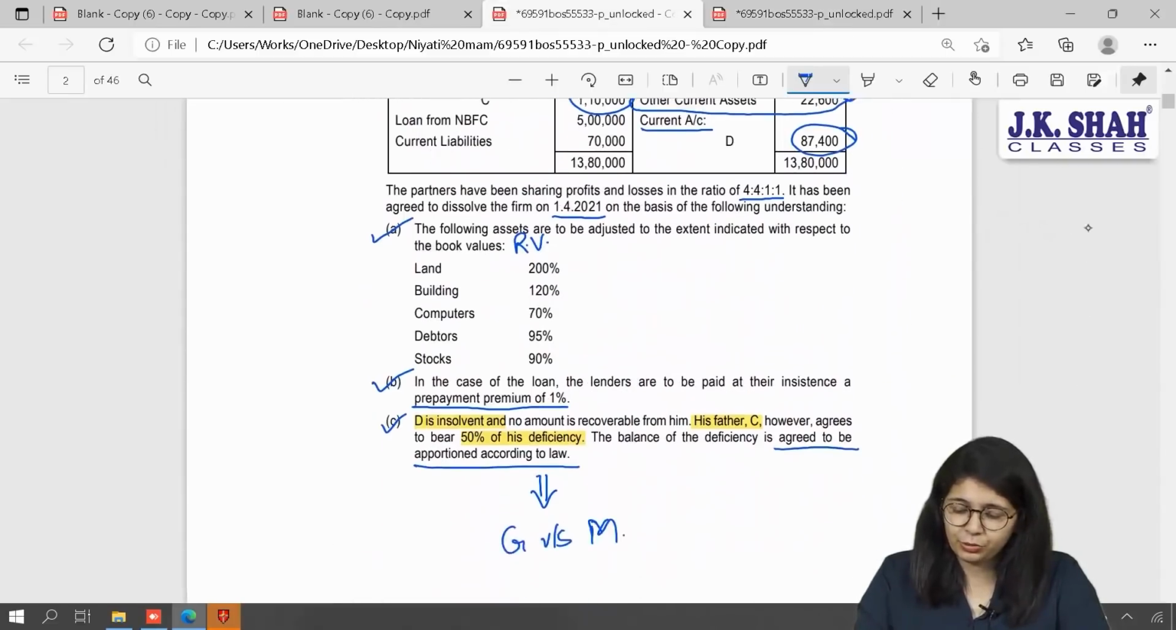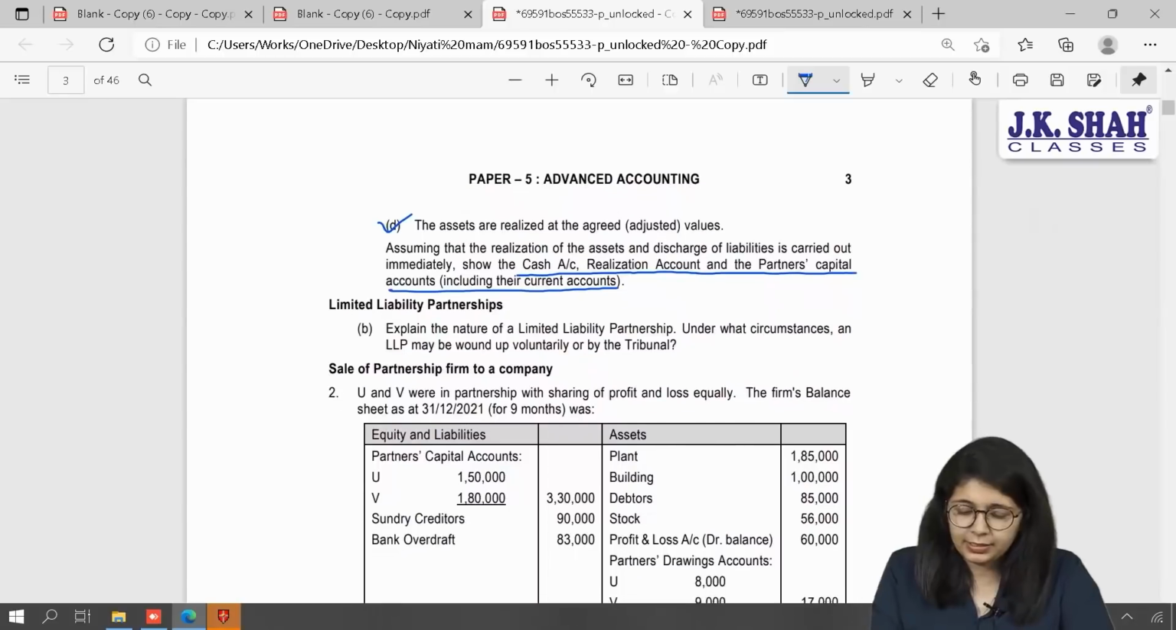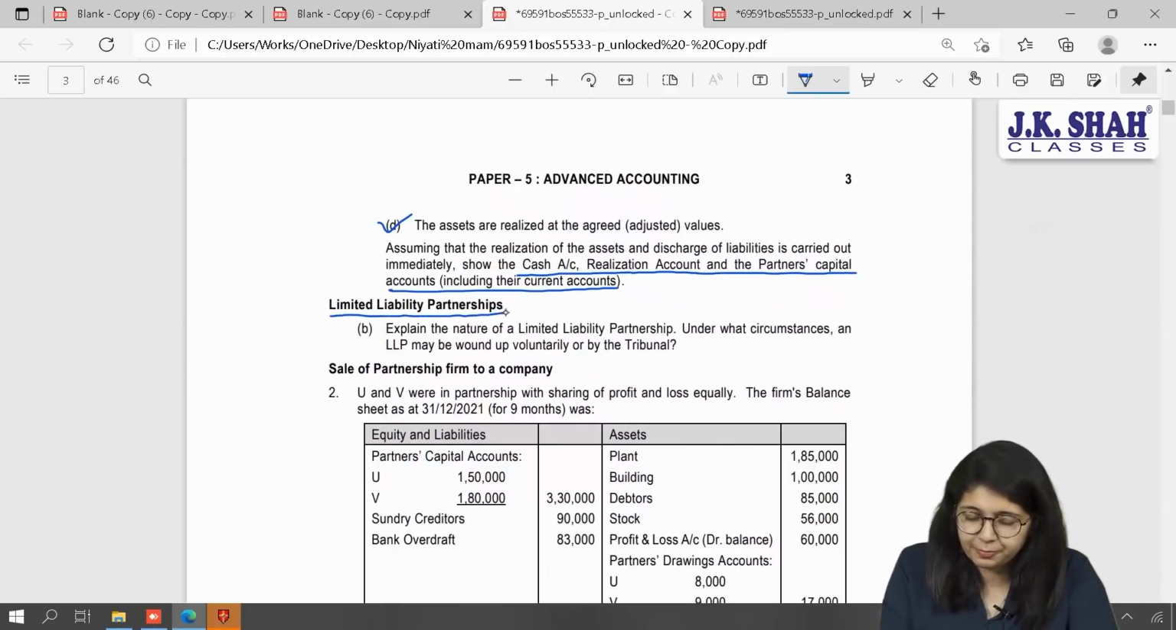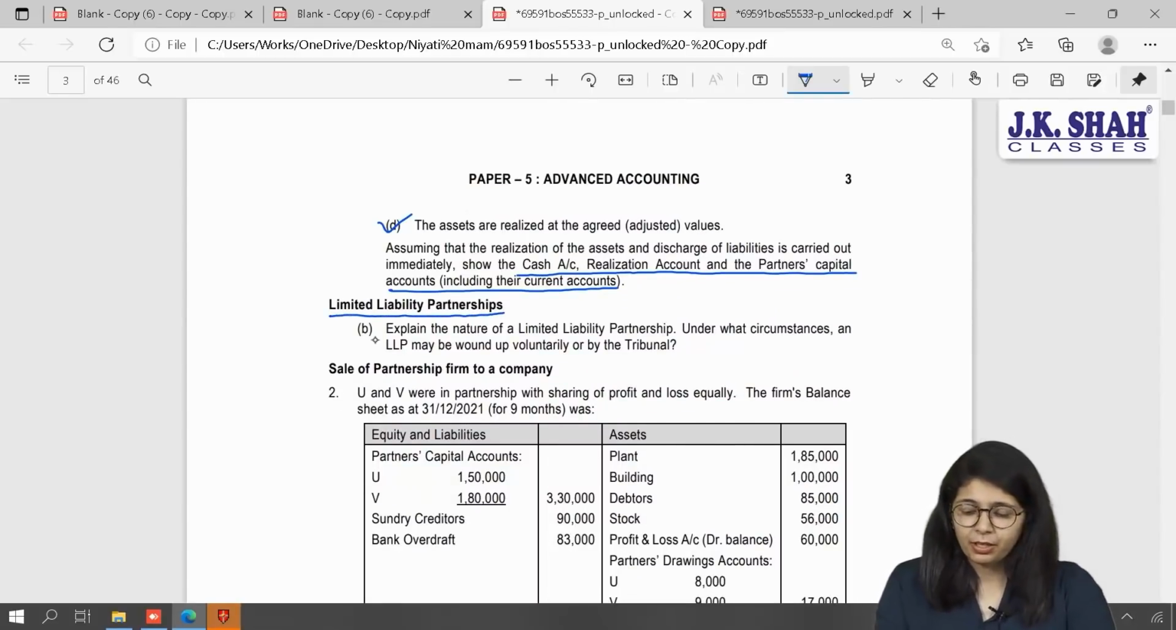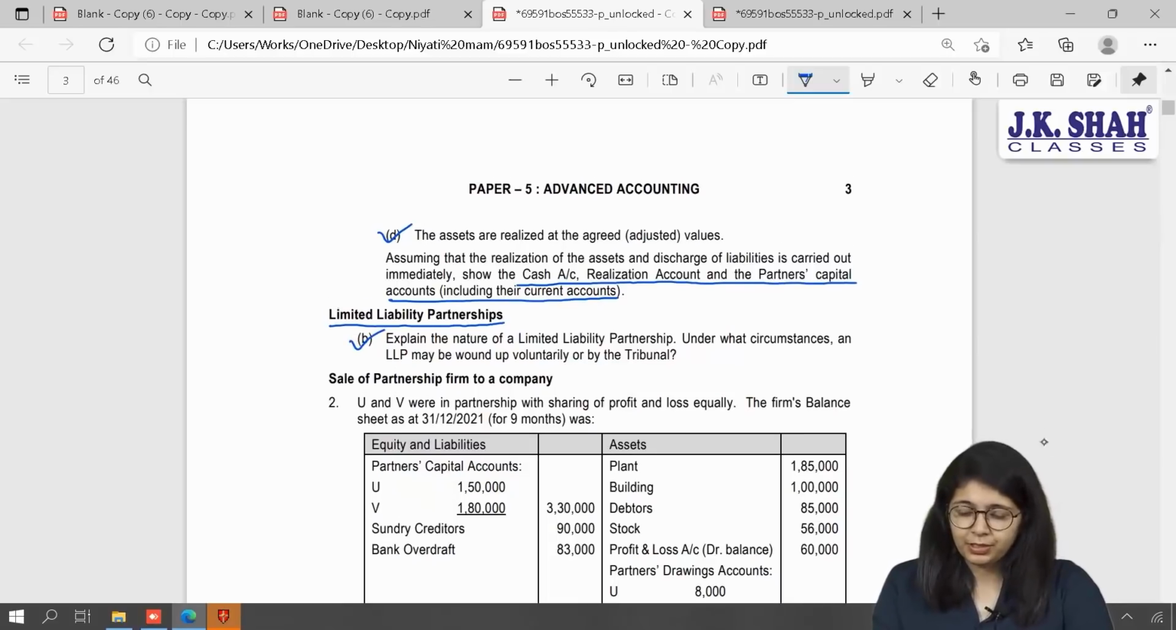Let us come to our next question. It is a theory question based on your LLP, Limited Liability Partnership. What is the question asking you to do? They have asked you to explain the nature of LLP and under what circumstances an LLP may be wound up, either voluntarily or by the tribunal.